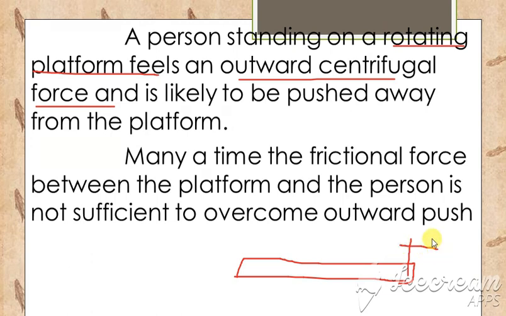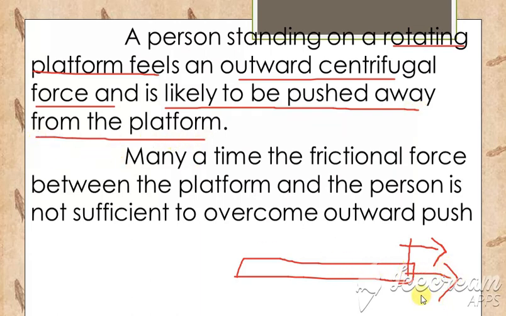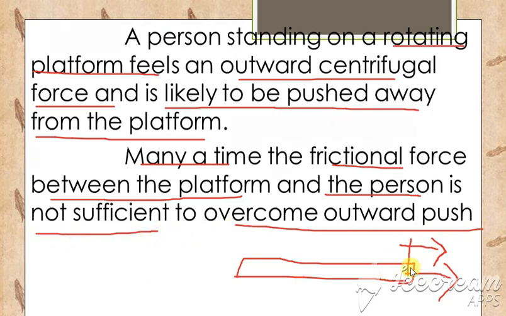So outwardல ஒரு centrifugal force இருக்கிற மாதிரி feel ஆகும். Okay, and is likely to be pushed away from the platform. So platformல இருந்து அவேயா போற மாதிரி feel ஆகும். Okay, many time frictional force between the platform and the person is not sufficient to overcome the outward push. So இங்கே ரெண்டு பேருக்கும் நடுவில் என்ன இருக்கும், ஒரு frictional force இருக்குமா between the platform and the person. So அந்த ரெண்டுத்துக்கும் நடுவில் இருக்கிற frictional force வந்து it is not sufficient to overcome the push.